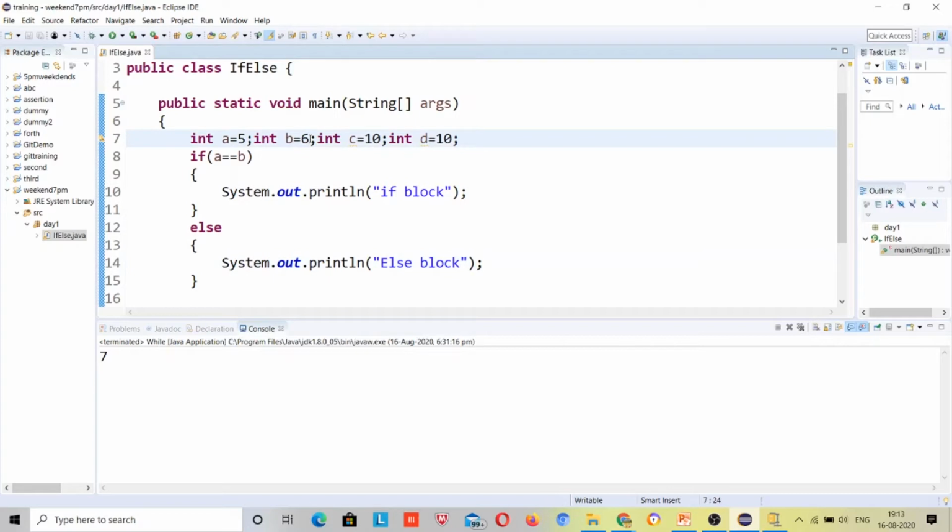Okay, suppose I make it 5, and suppose I make it 6, let it be 6. If c is equal to d and a is equal to b, now Bhabya, what will be the output?